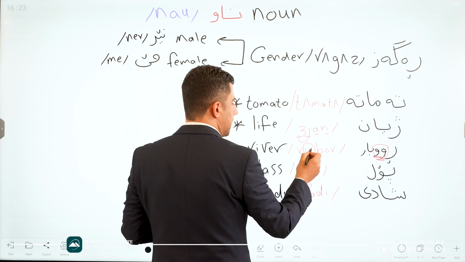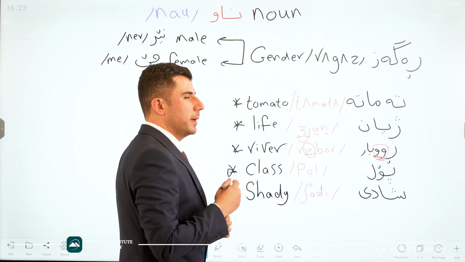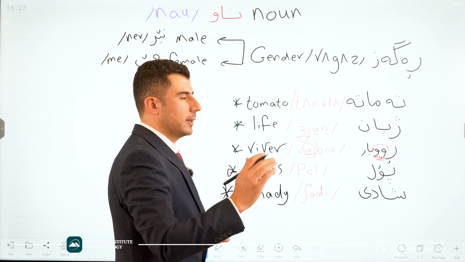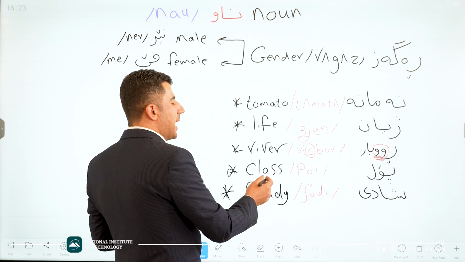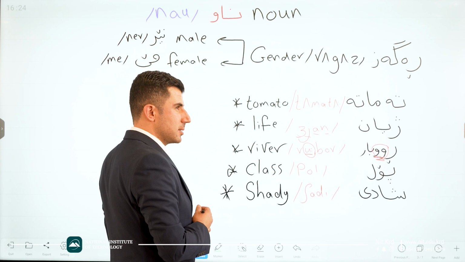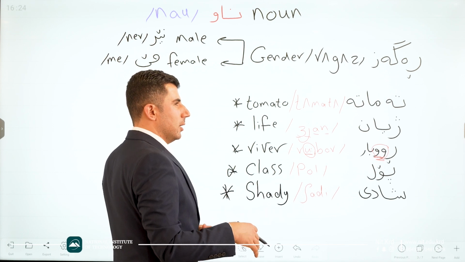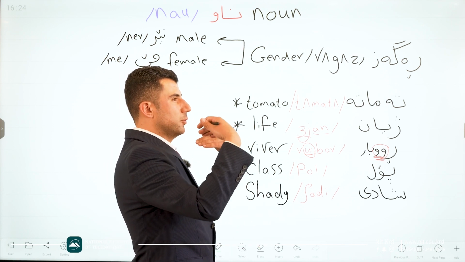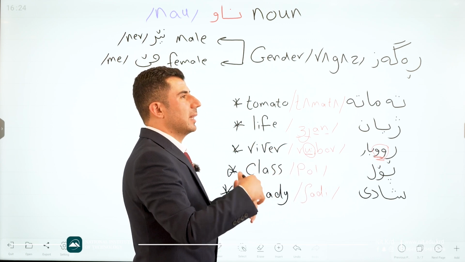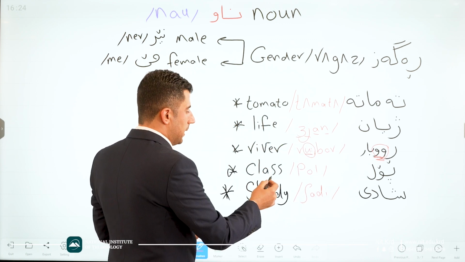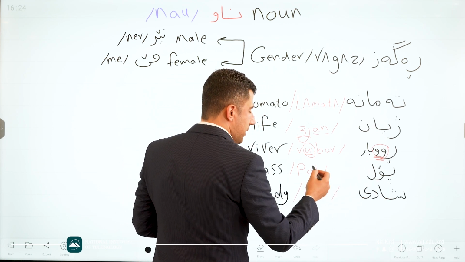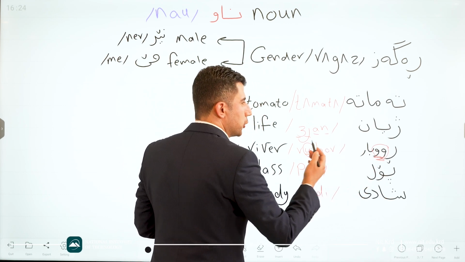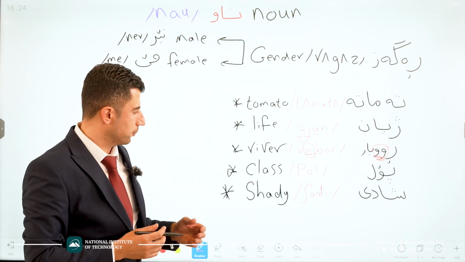We have to add 2 dots in order to make rubar. Be careful of that one. Class is a place, or sometimes we use it for a group of people, a class of something. Good. Class means pol in Kurdish. This is the phonetic transcription of the Kurdish word pol.